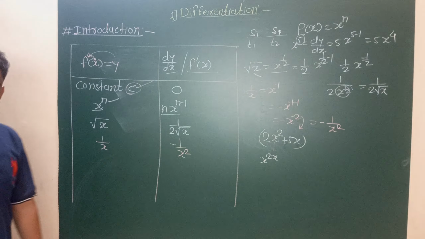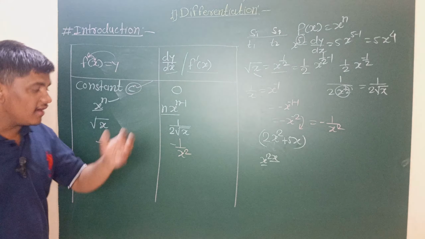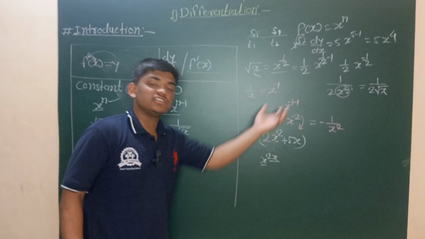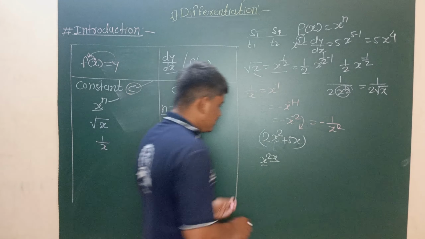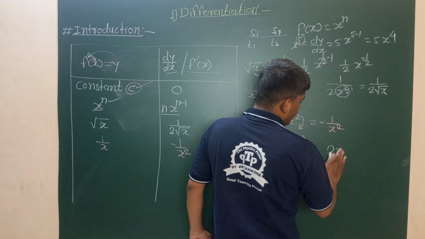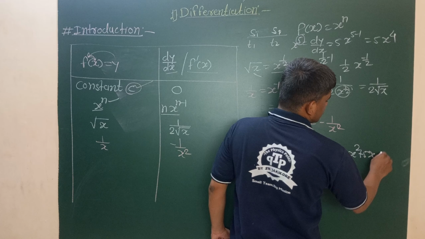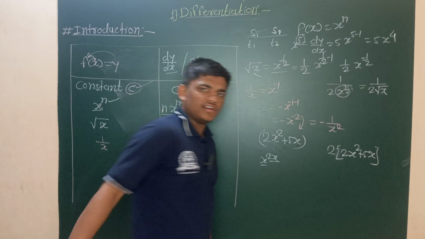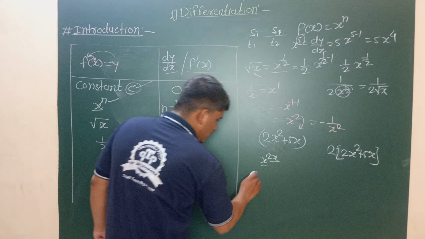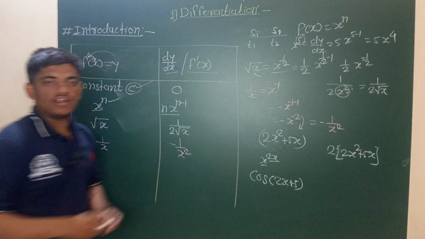How can we calculate it? Here there is one single function and its indices, or the index of the function is another function. Or what if it is cos of 2x plus 5? Here we have some different functions.